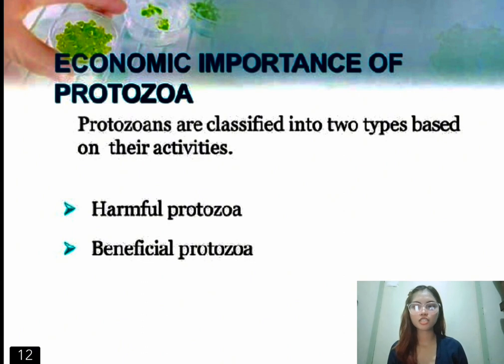Last is the reduction in fertility of soil. Protozoans feed on nitrogen-fixing bacteria, thus reducing the fertility of soil.